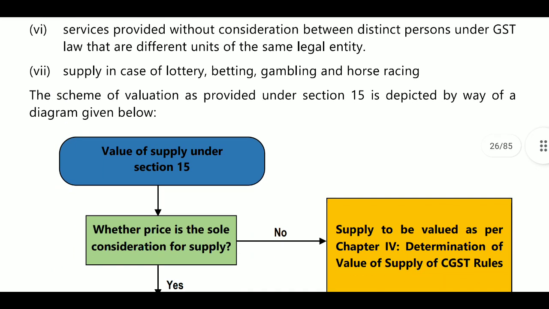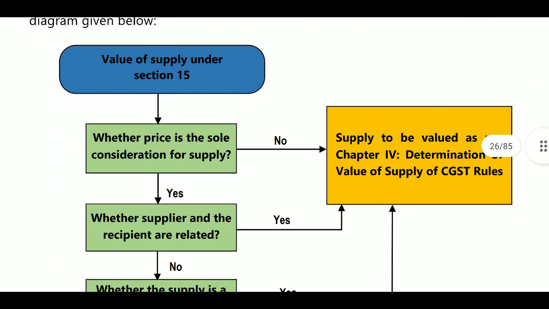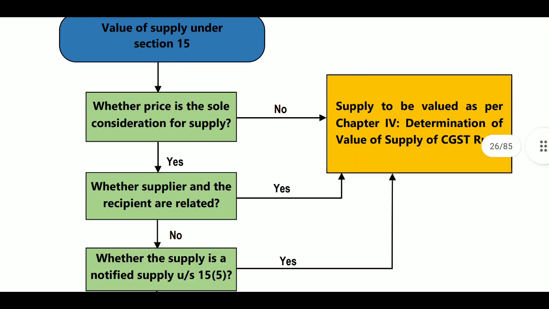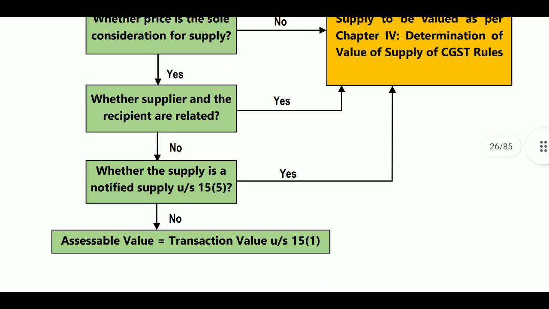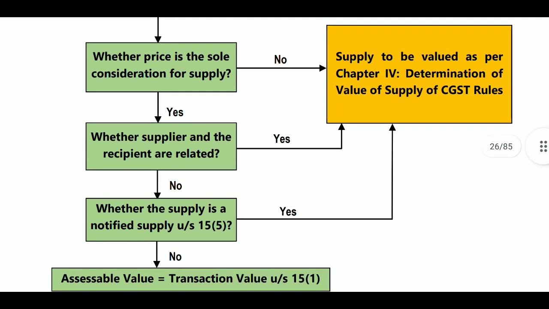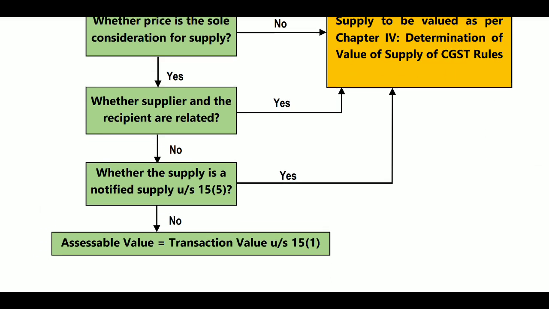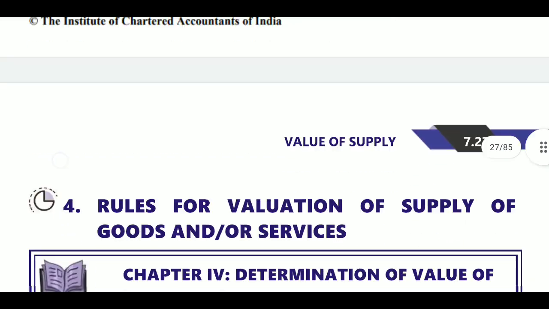Next, section 15. What is there in section 15, simply? Value of supply under section 15. Whether price is the sole consideration for supply. If it is the sole consideration, then where the supplier and recipient are related, we will go for the rules. If they are unrelated persons, then notified as per section 15.5. Assessable value is equal to transaction value. If the transaction value is not the sole consideration or it is a related party, then we will go for rules. We will calculate it as per rules.